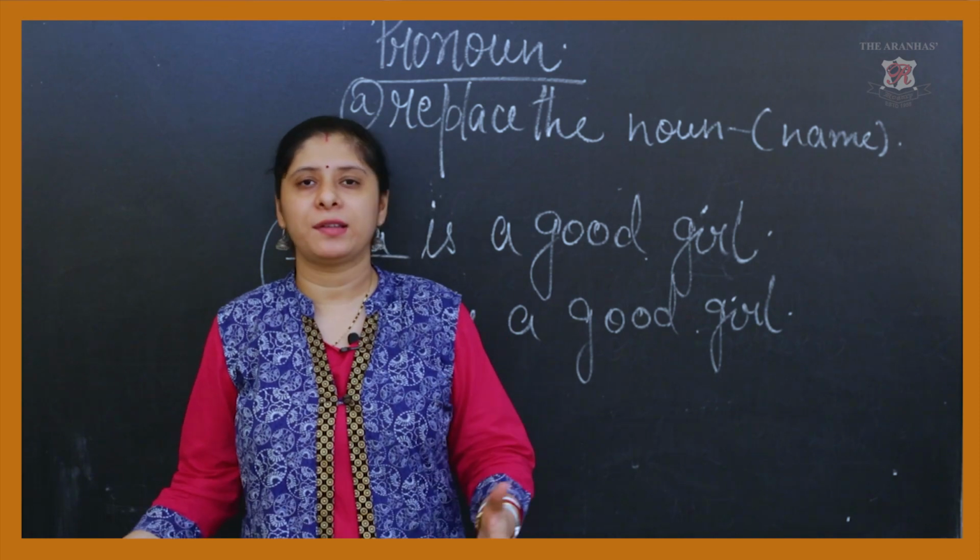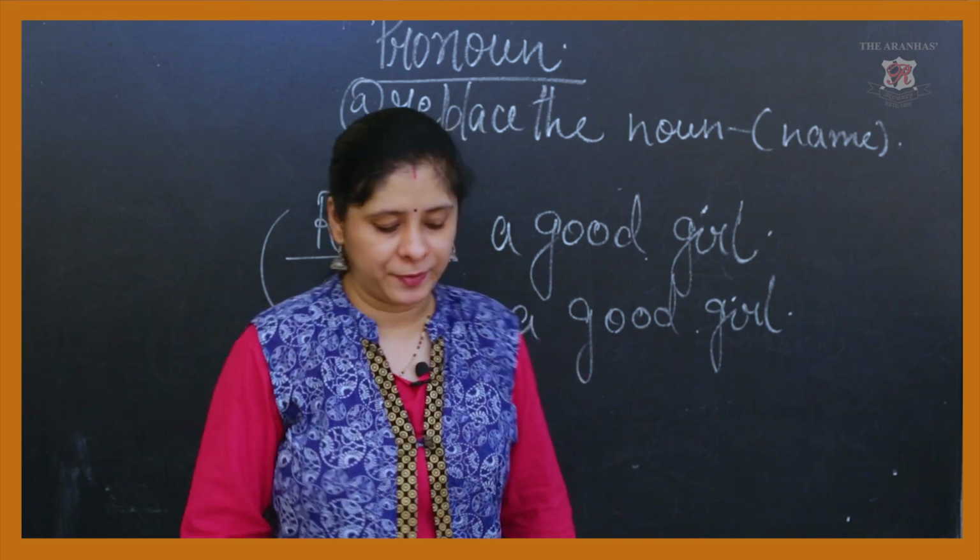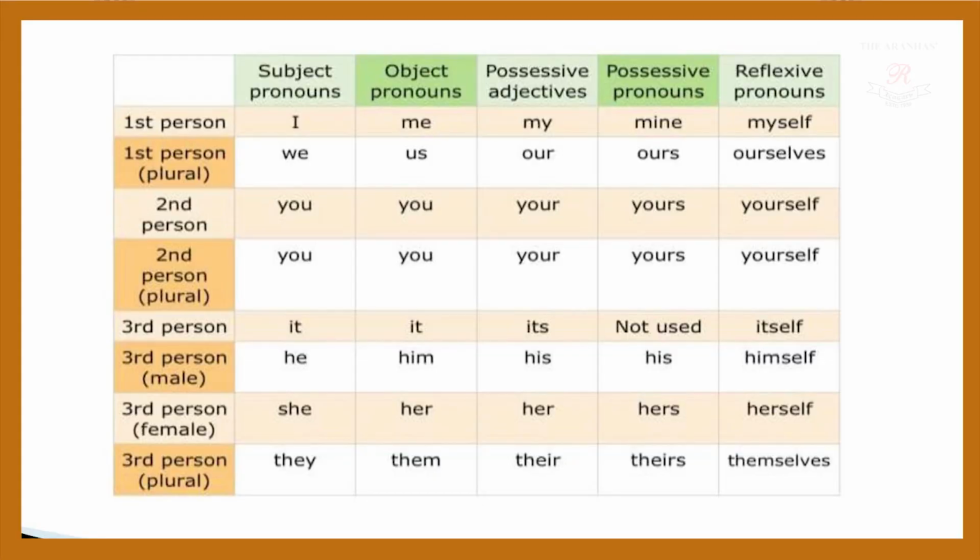Okay. So let's go and discuss the pronoun in detail with its types. Before going to all the types, a small brief study with the pronoun chart. This is one of the most important things, because when we are doing I, me, you, they, they are the first person, second person, third person. So we have to be very careful about when it is singular, when it is plural. Let's go. First person, if it is a subject pronoun, I becomes we in plural. If it is an object pronoun, first person me, plural becomes us.